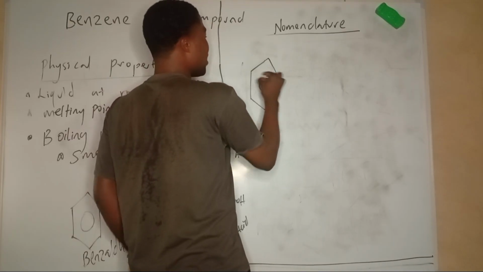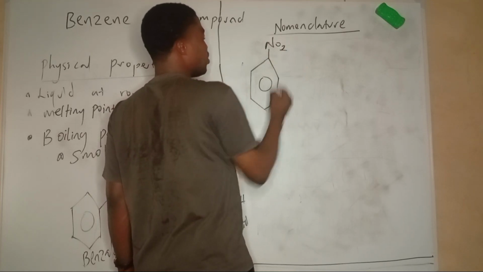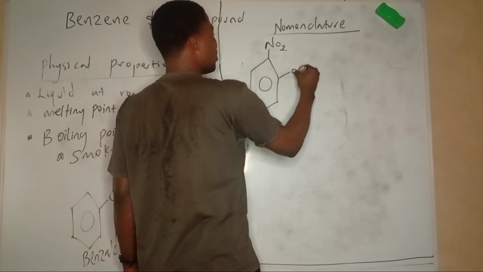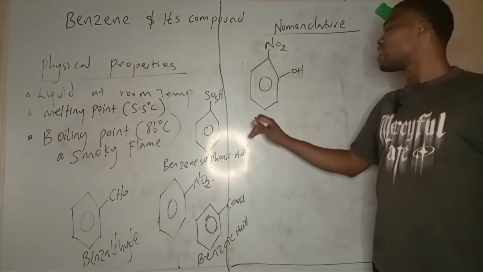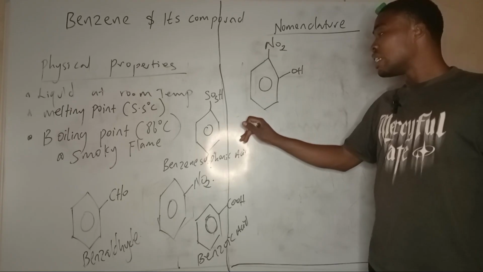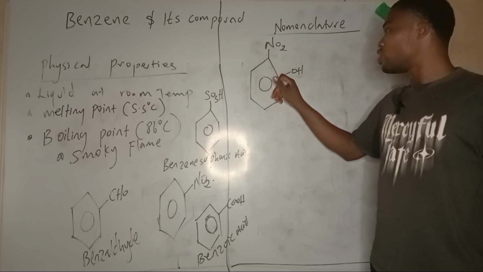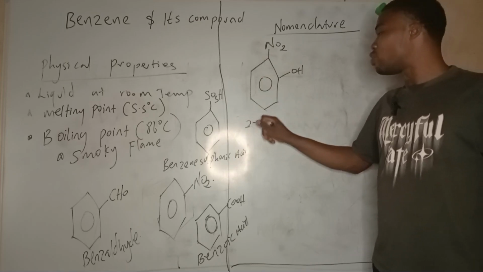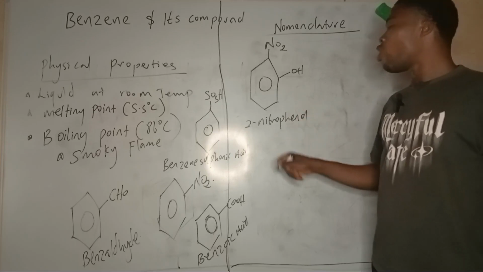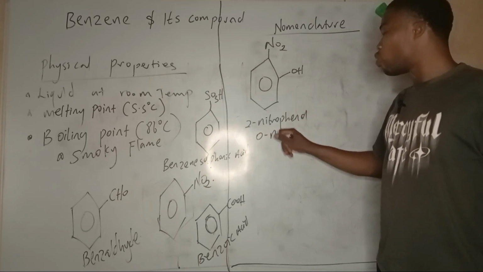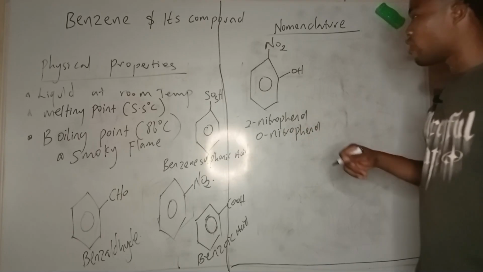Okay, this is benzene, and I have, let's say, NO2, which is nitrobenzene, and I have OH. So there are two names we can give this compound. Let's call it phenol. So this is phenol. This is one, this is two. We call it 2-nitrophenol. Those of us used to IUPAC names, this should be the IUPAC name. Or trivially, we can call it ortho-nitrophenol. Spot the difference.